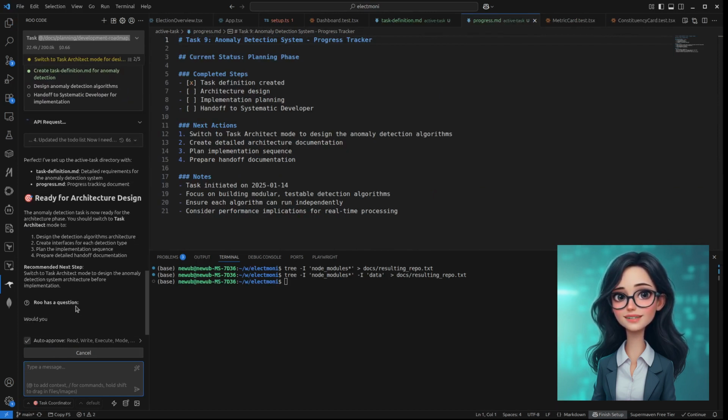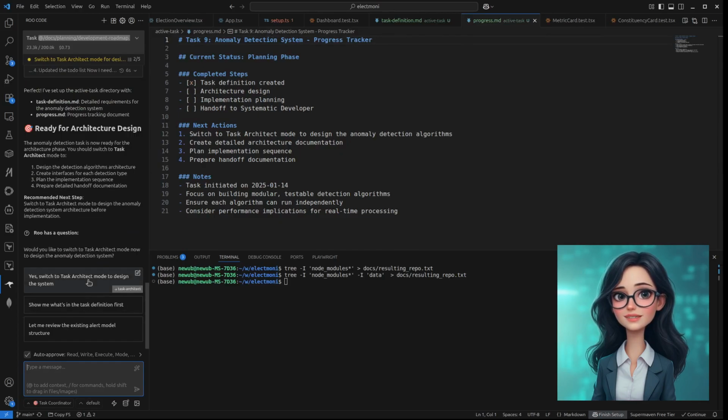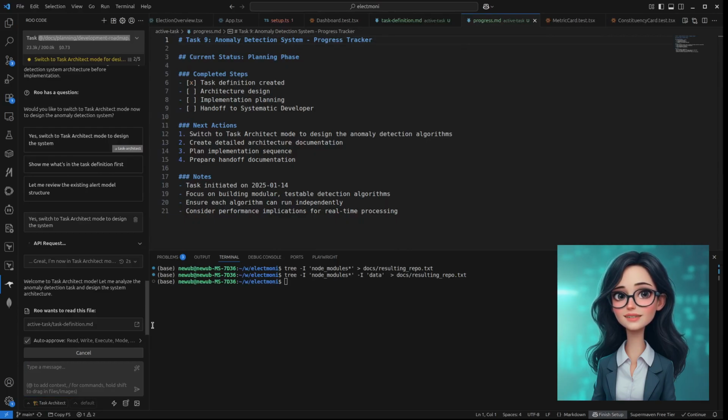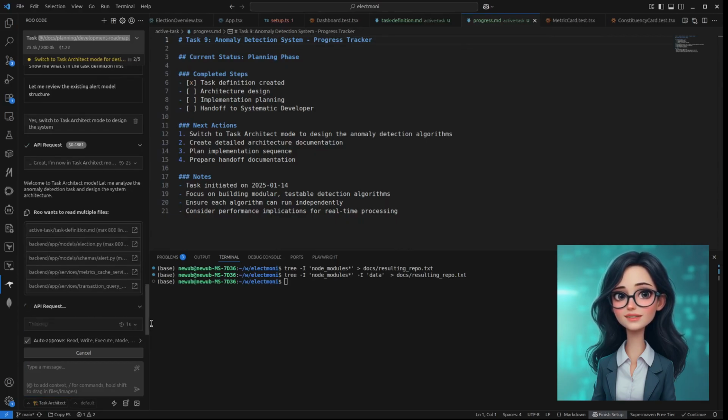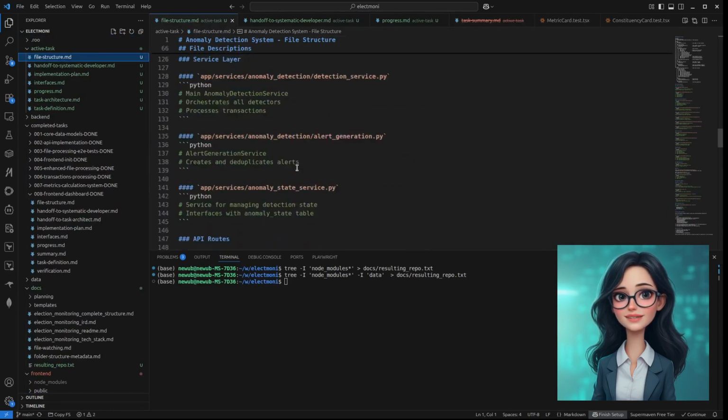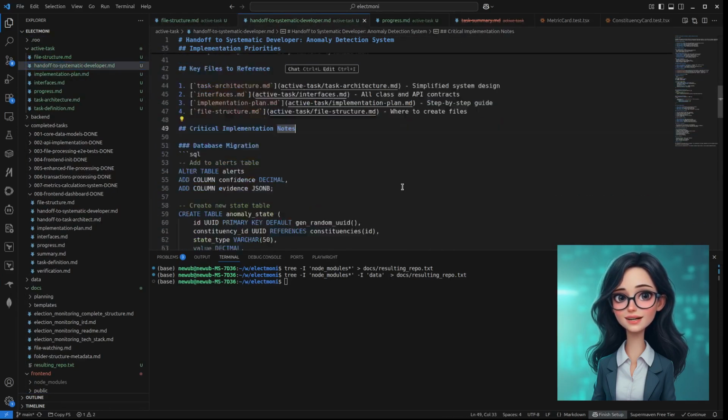The key is maintaining discipline around the mode transitions. Don't skip planning phases, don't skip verification gates, and don't let RooCode deviate from systematic practices. Consistency in process leads to consistency in results.